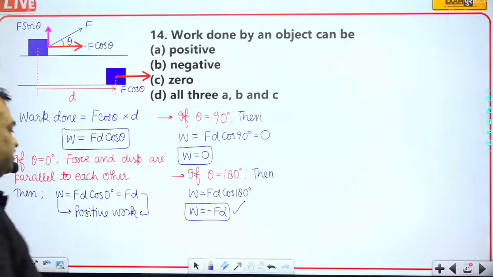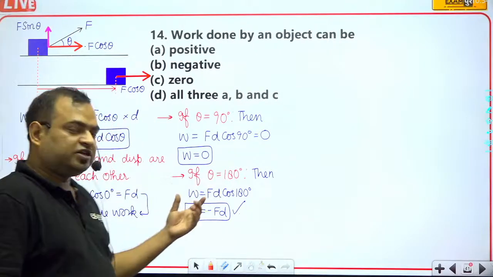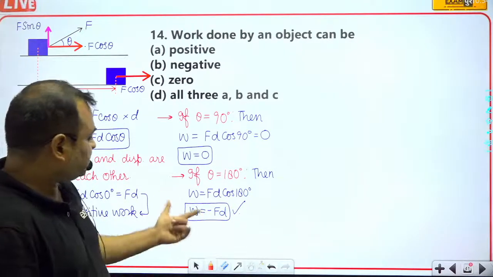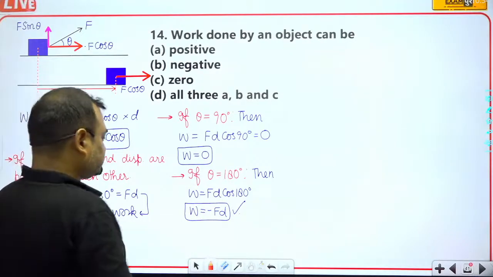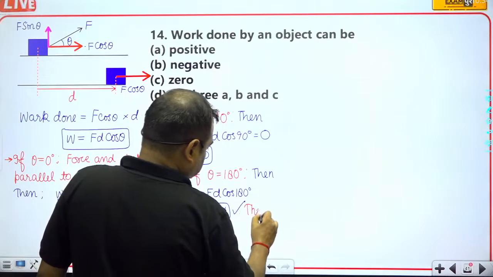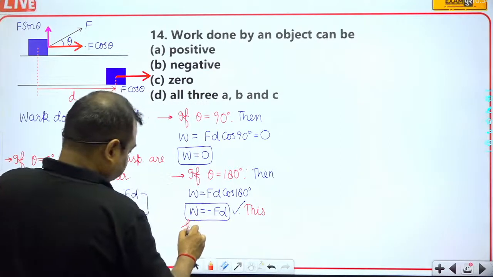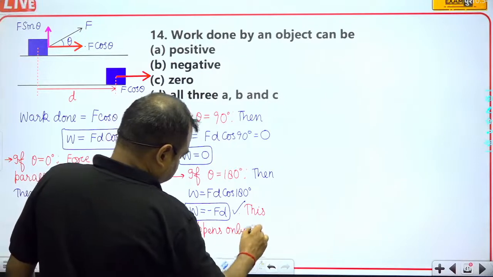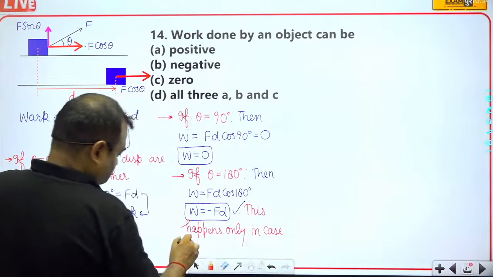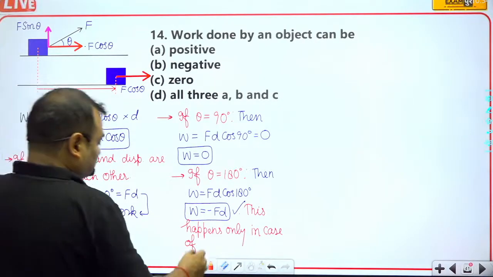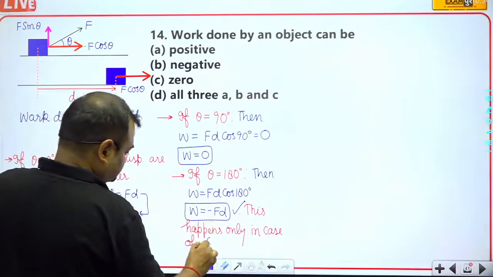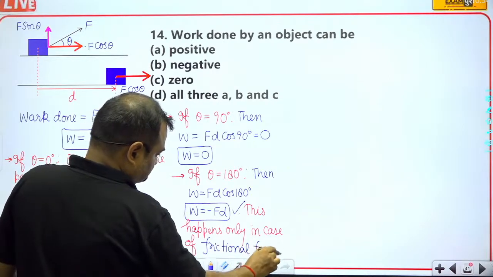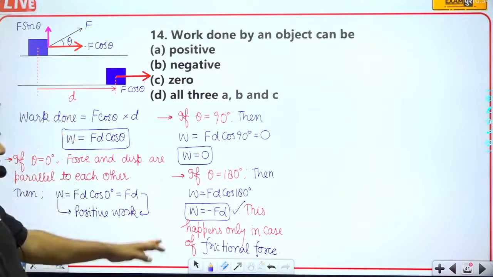This happens only when the force and the displacement are in opposite directions, and it happens only in case of frictional force.